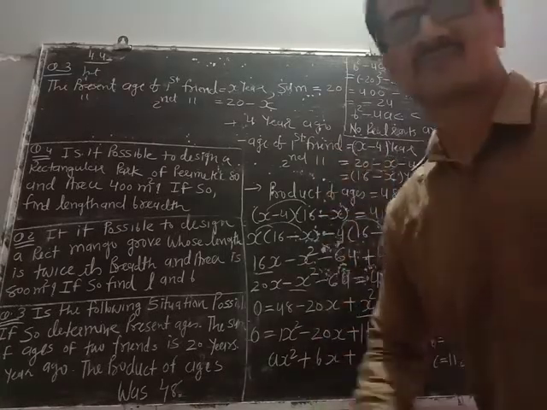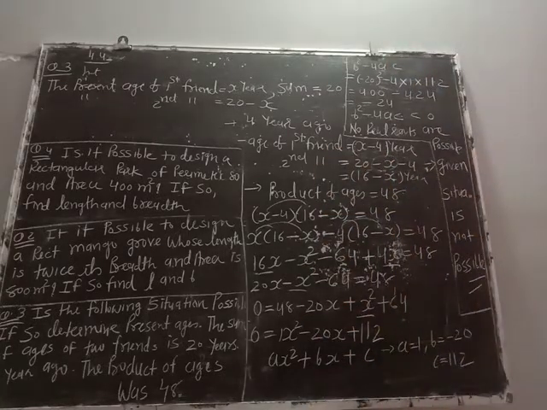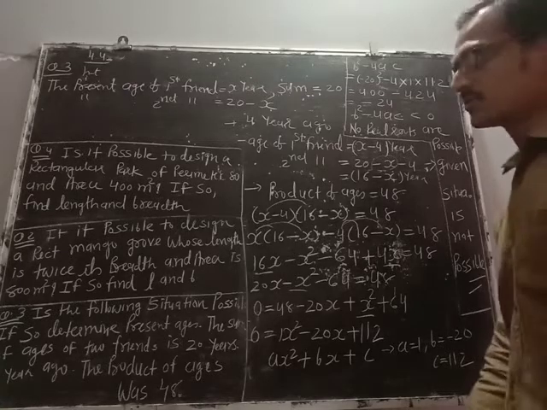Go through it. Clear? Let us solve the next one.